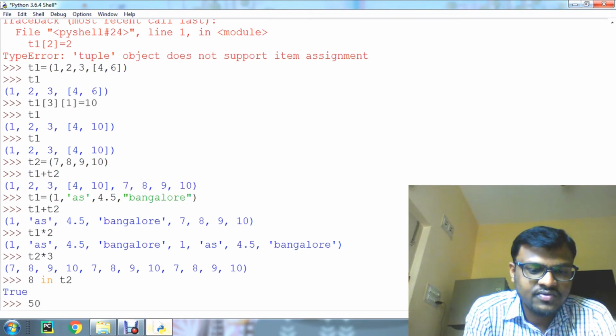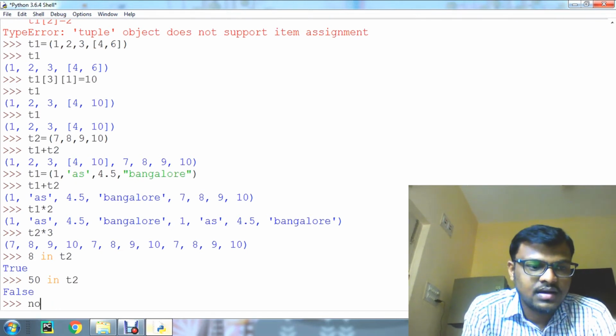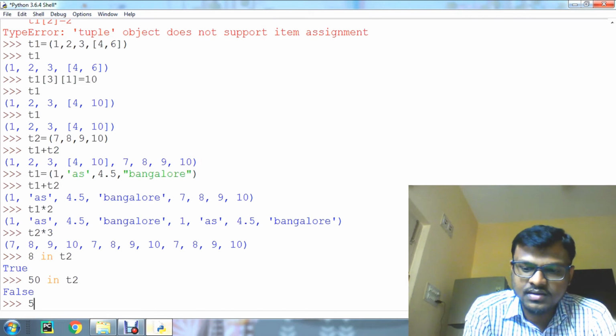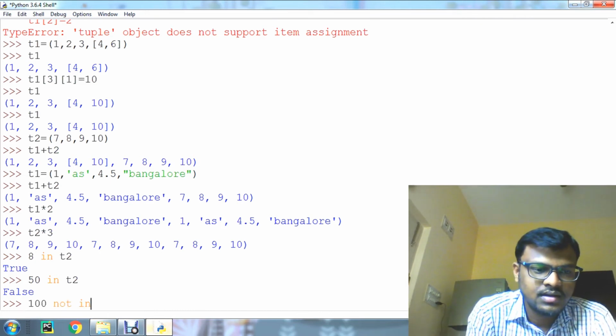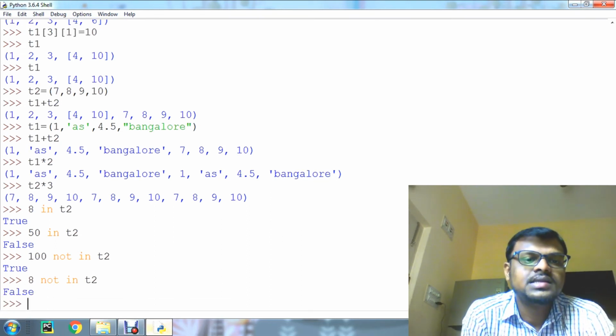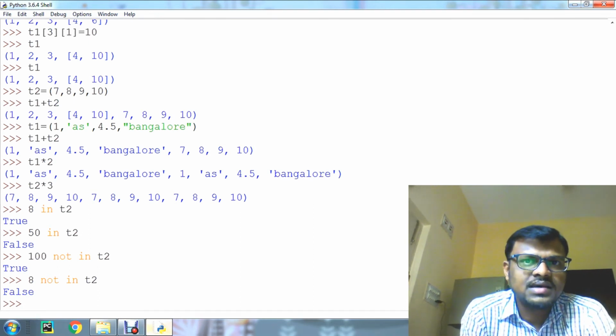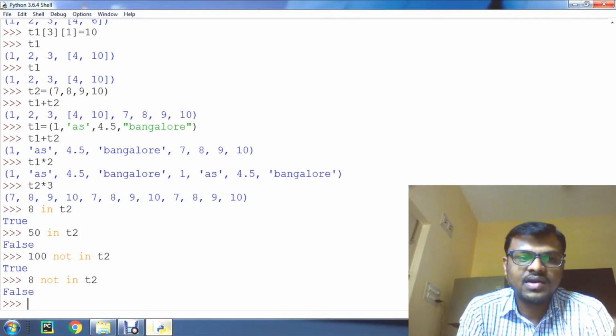For example, if you give 50 in t2, 50 is not present, that's why it is false. Same way we can use not in. For that, give 100 not in t2. The 100 is not in t2, that's why it is true. And 8 not in t2: 8 is present in t2, that's why it is false. Okay, understand? This is the use of membership operators.